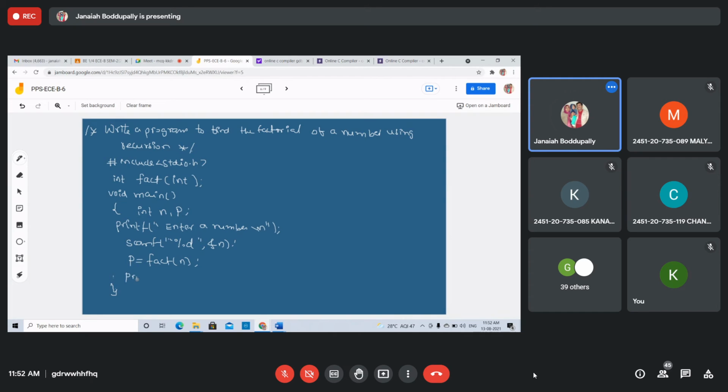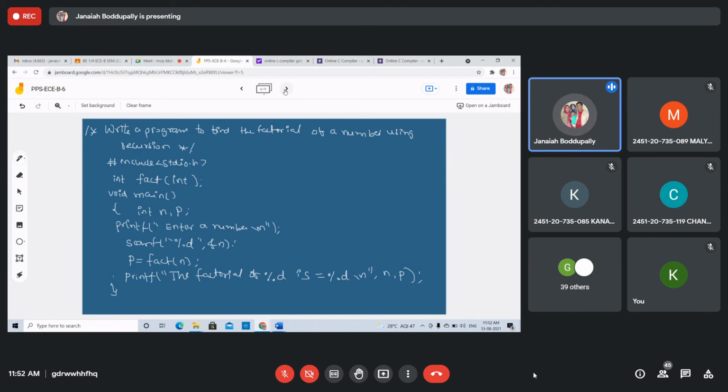Then you write printf. After that, control goes to fact. What is fact? We use recursion in the function definition only. The factorial of percent d is equal to percent d. Just factorial of n, this is p.